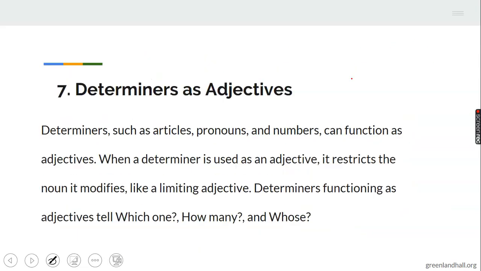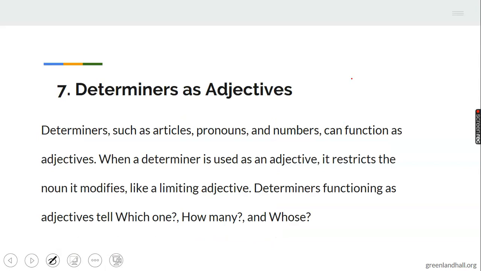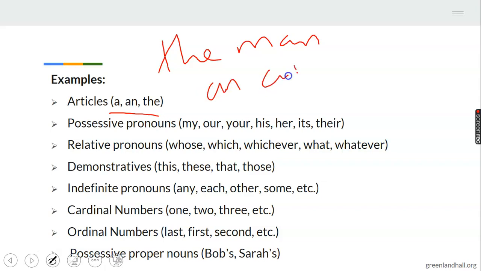Then I have determiners working as adjectives. You all know what determiners are. Determiners are your A and your articles, the article the, article some, and some other words can work as determiners. They come in front of the noun. Some pronouns even work. See what I have here, articles. You say the man, an apple. These are called adjectives of number, one, the man, an apple, article A.